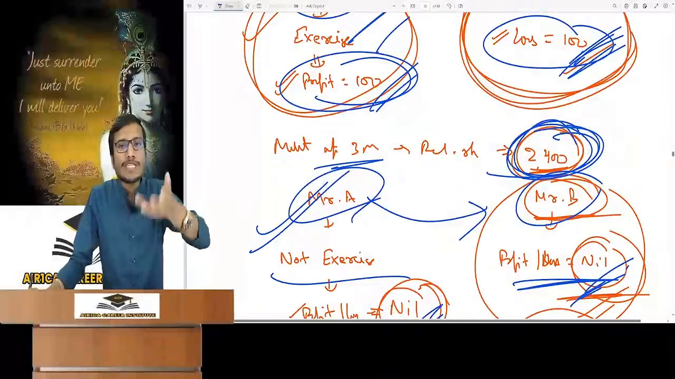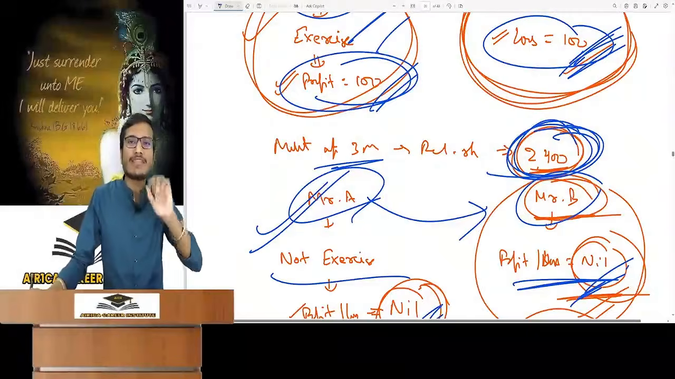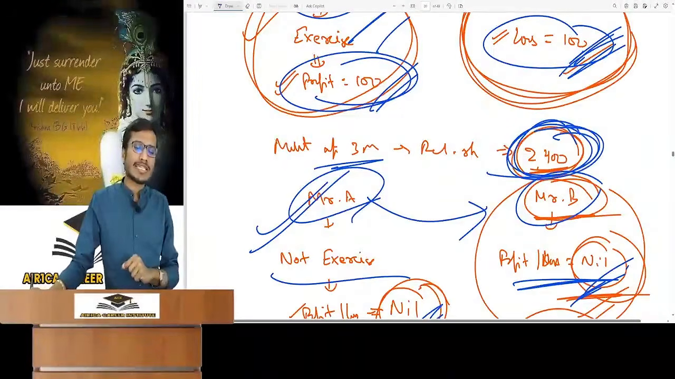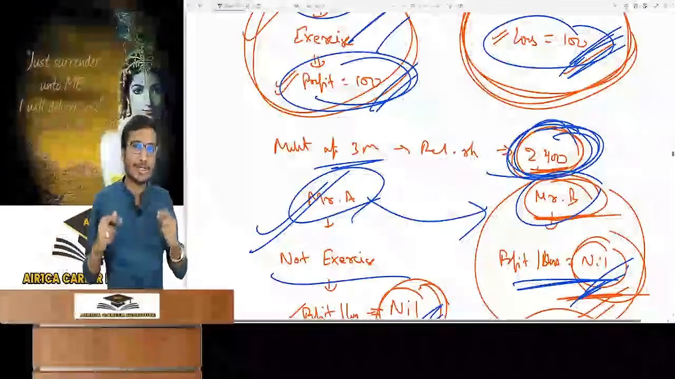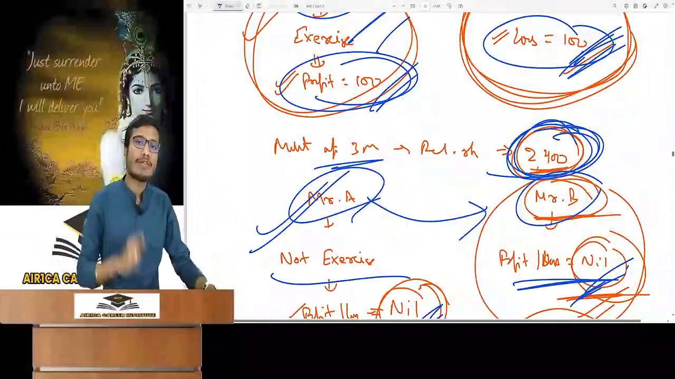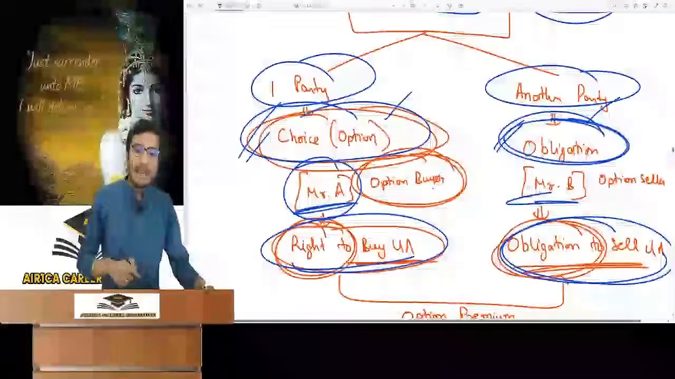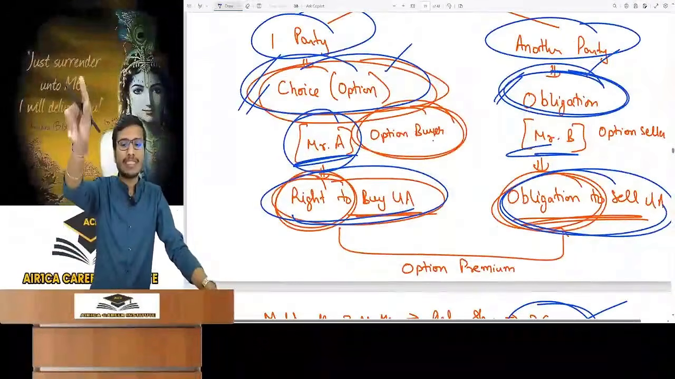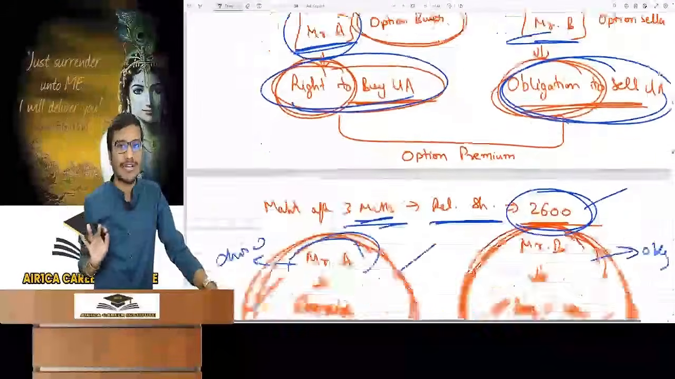So why does the person enter the option contract? Is this contract feasible in practical life? It is absolutely feasible. How can it be feasible? Either the scenario is such that both parties have choice, which came to your mind. Let me clear it. This can never happen. Suppose Mr. A had a choice to buy it at rupees 2500 and Mr. B had the choice to sell it at 2500 if he wants to.